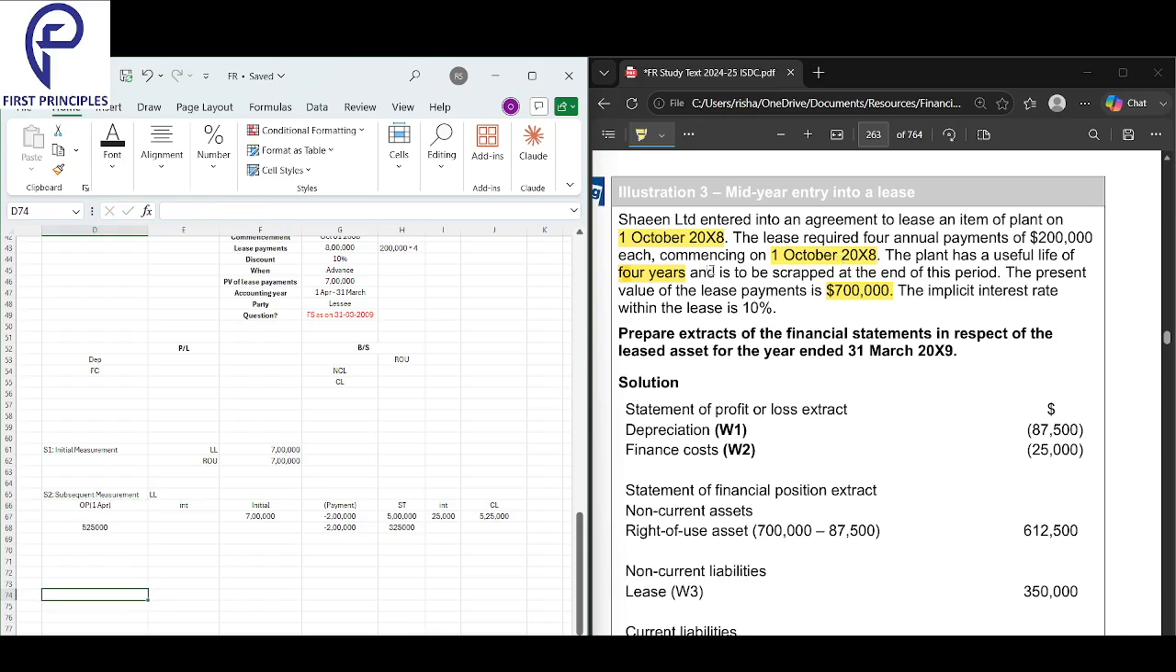The lease required 4 annual payments of 200,000 commencing on 1st October 2008. So don't you think, guys, if they meant that the payment is made in advance, the payment should have come over here? But for the payment to be made in advance, considering their year end, when do you think the payment should be made? First April, absolutely. But they're telling us they are always going to make the payment on 1st October, not on 1st April.